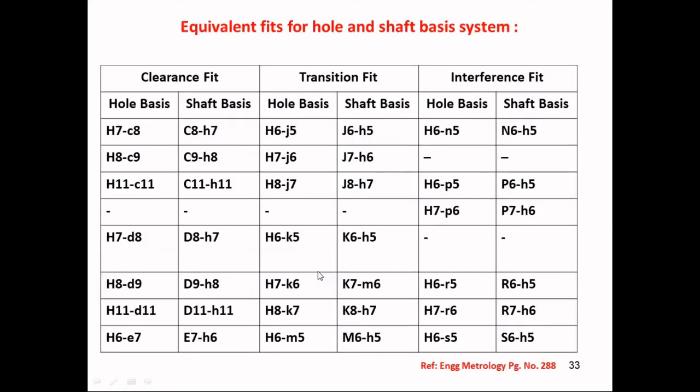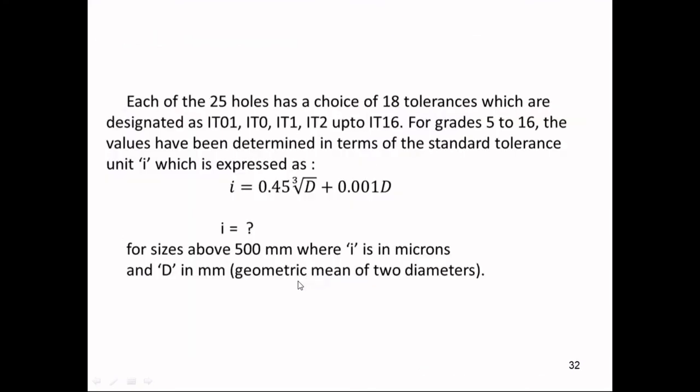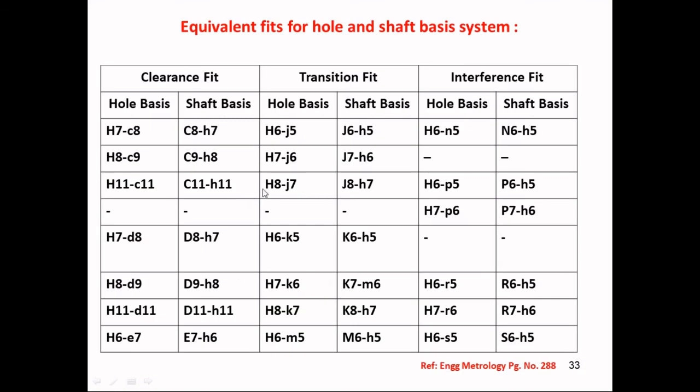How to calculate the geometric mean? It is nothing but the square root of the product of the higher and lower dimensions. These are the possible combinations, and these are the different types of fits. These are the standardized tables, which you will get in our RKGN book on page 288. So based on hole basis, we have these possible combinations, and based on shaft basis, we have this.